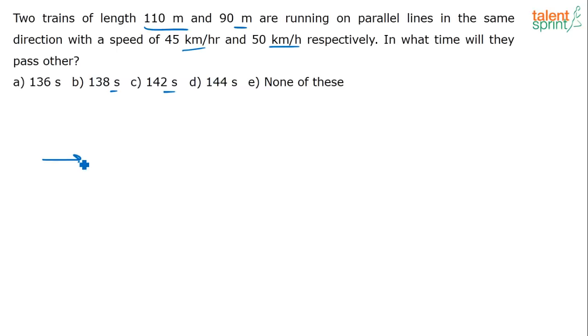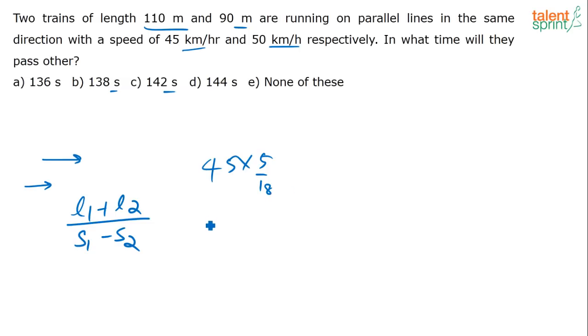Now there are two trains, they are moving in the same direction, and in what time will they pass each other? So the formula is this: L1 plus L2 divided by S1 minus S2, right? Length of both the trains put together divided by the difference between their speeds, since both of them are going in the same direction. Now one way we can approach it is, first we will convert 45 into 5 by 18. Similarly, we will do 50 into 5 by 18, correct? And then put those values here. Don't do it this way.